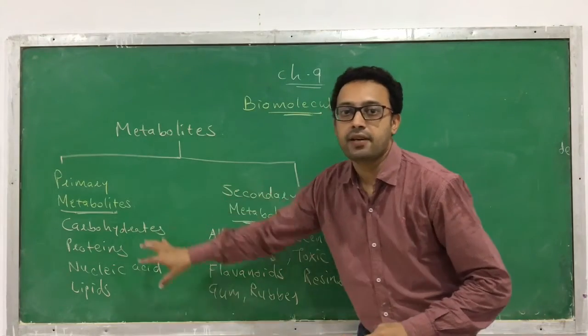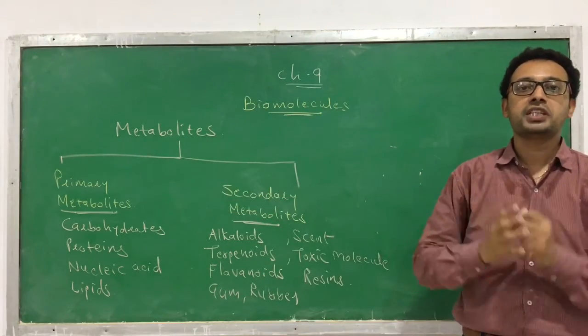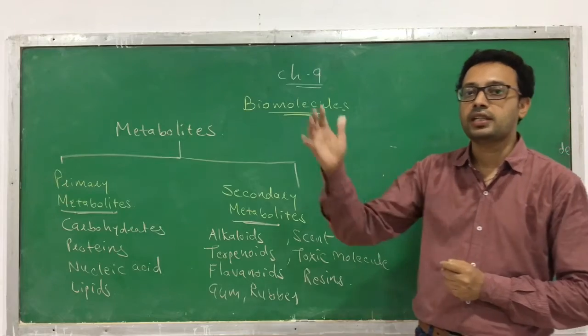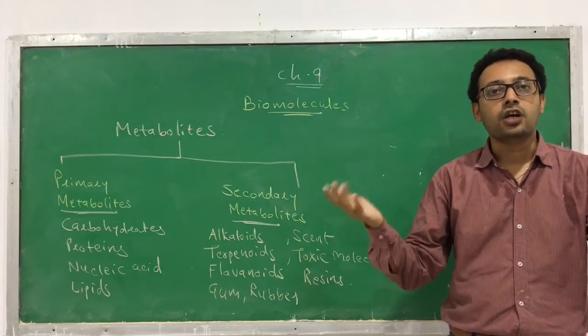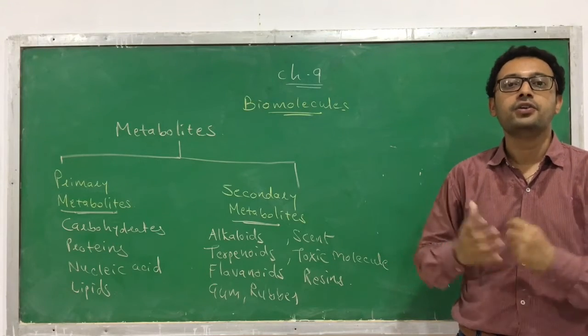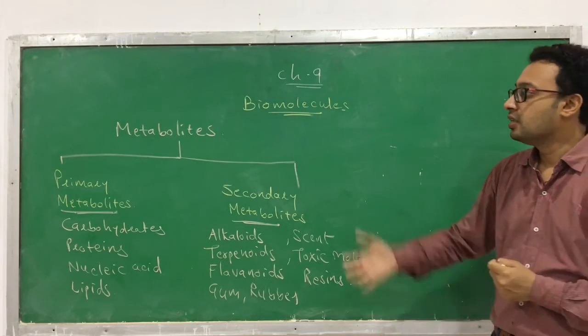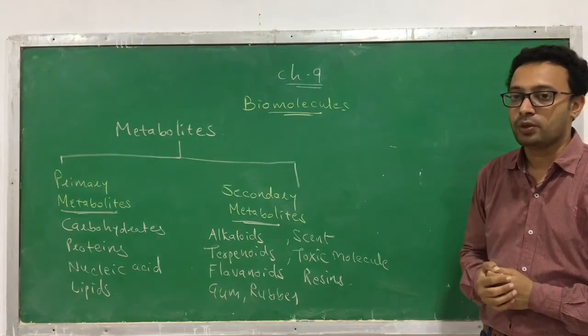Primary metabolites have an important role in physiological function. The function of secondary metabolites is still not known to us.